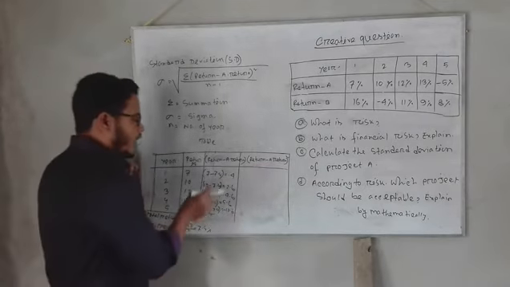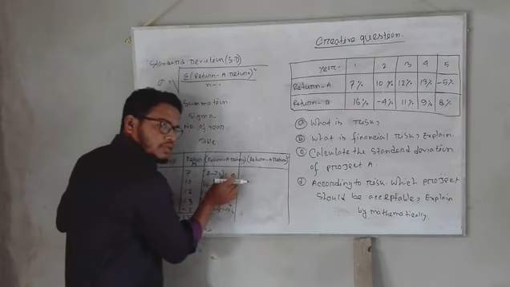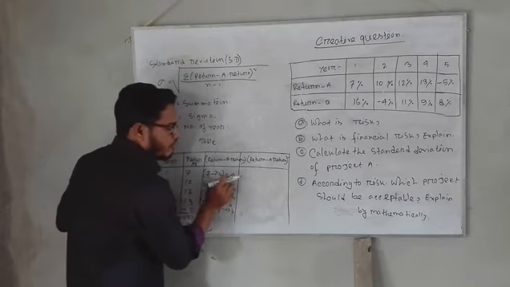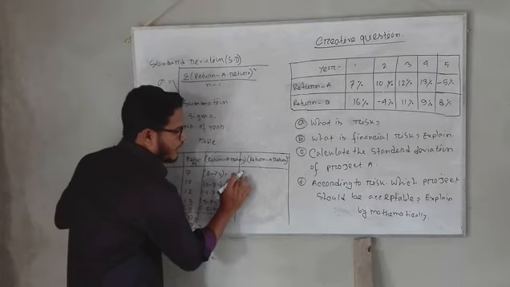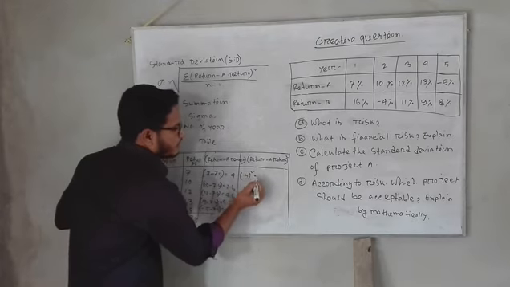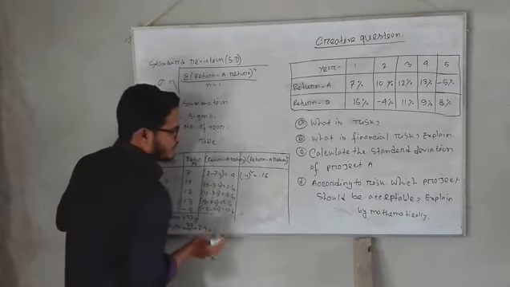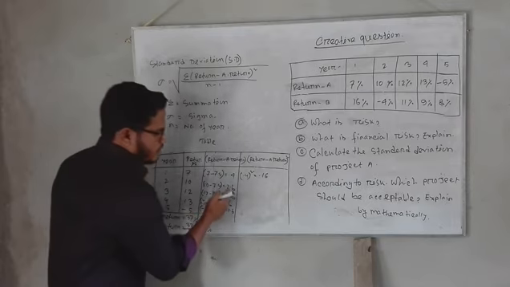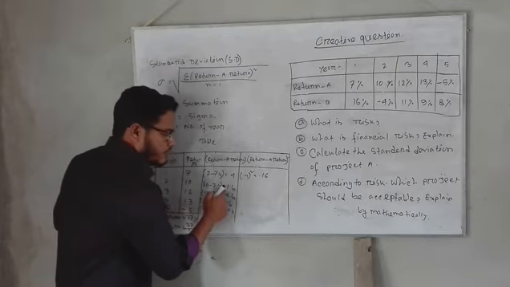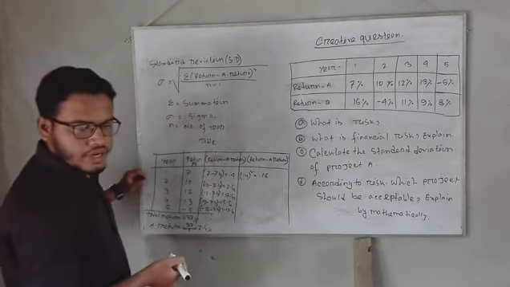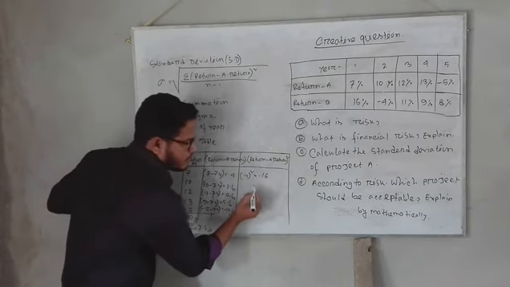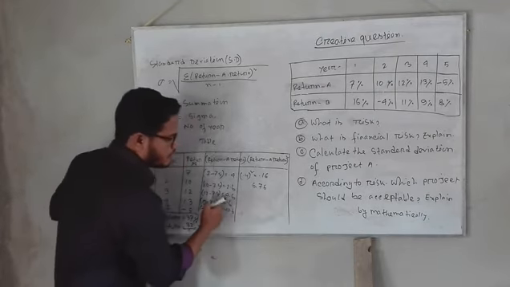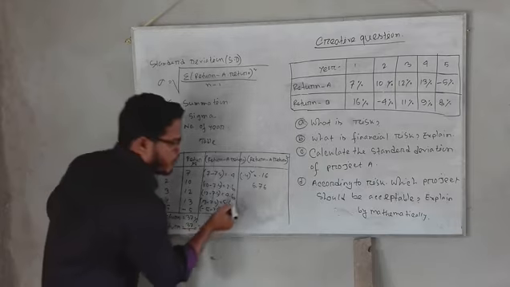So now I square the values of the third column. Squaring 0.4, I get 0.16. Likewise, squaring 2.6 gives 6.76, and squaring 4.6 gives